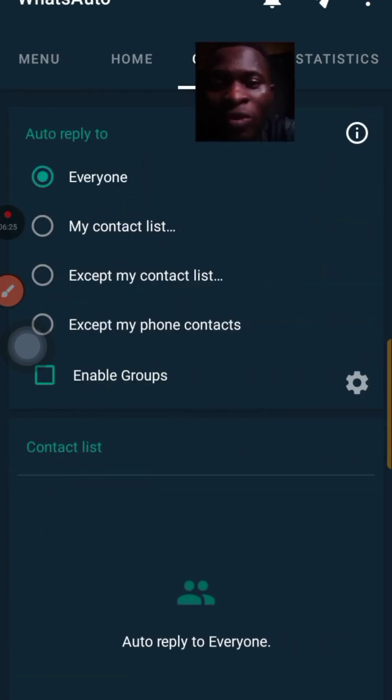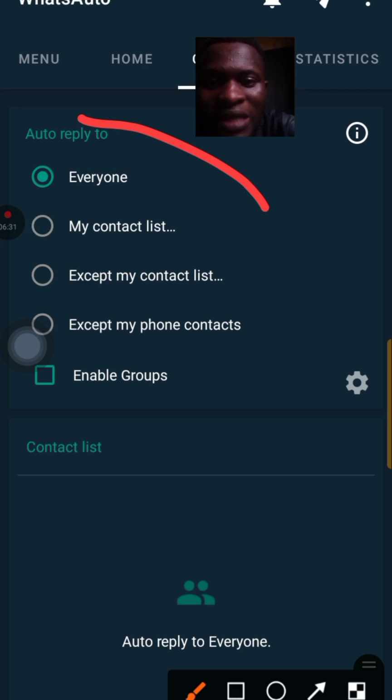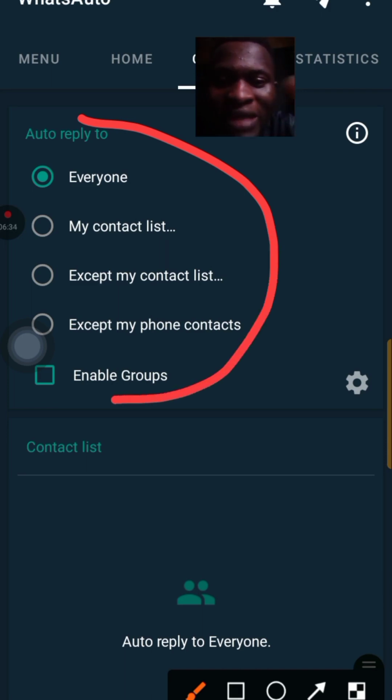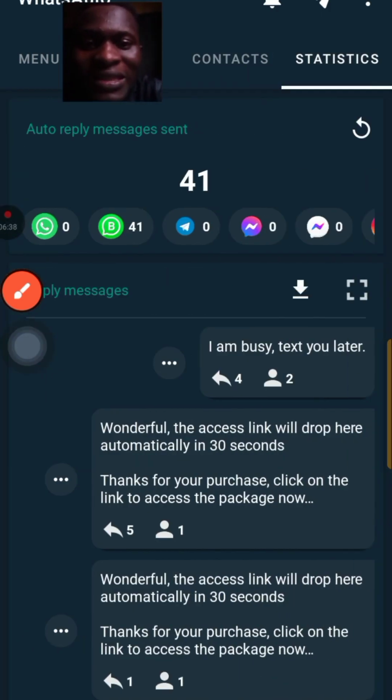Then aside that, you come to contact. If you want it for everyone or you want it for particular people or new contacts, you should know that the contact you'll be having should be a new contact. It should not be in my contact list. So you just set the autoresponder the way you want it.